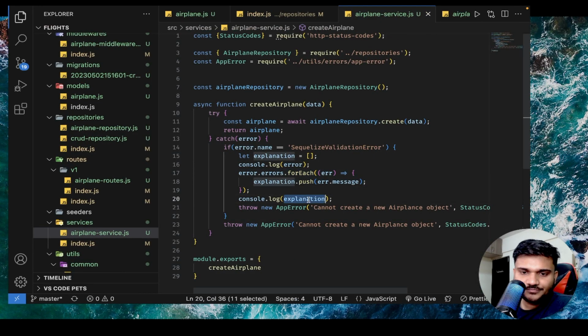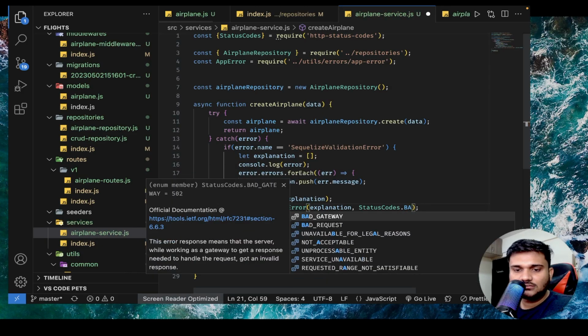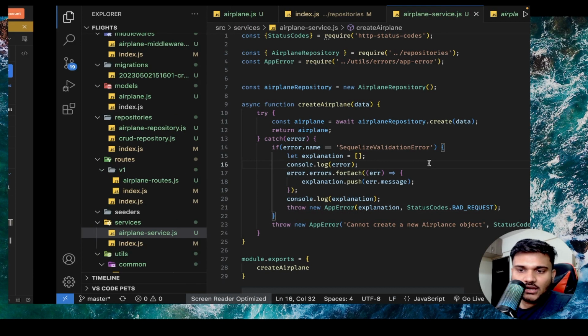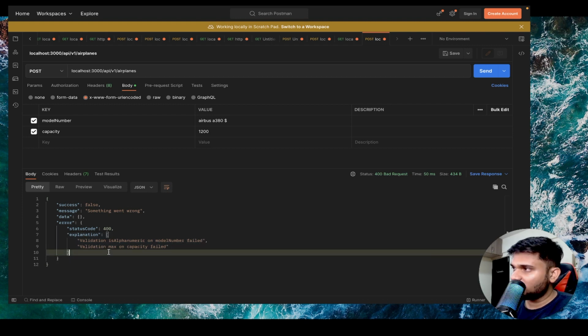So what I'll do is I'll send this explanation array, right? And we will say that status code, we can say bad request. Okay. Now, if somebody sends me this, we are getting a bad request, and you can see there is a whole explanation that we are getting. Now, people will know, right? That, okay, model number is failing because they already have the API contract. So they will understand, okay, this should not happen like this. Or capacity is failing, this should not happen like this.